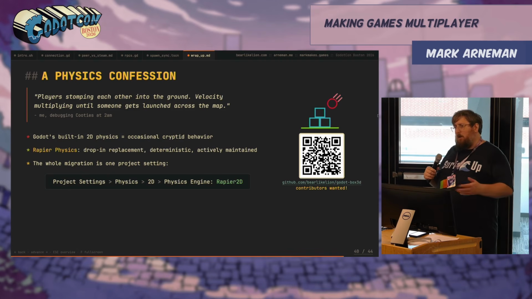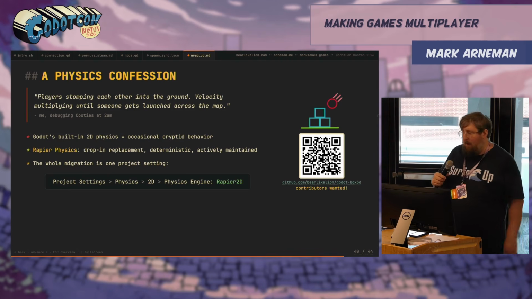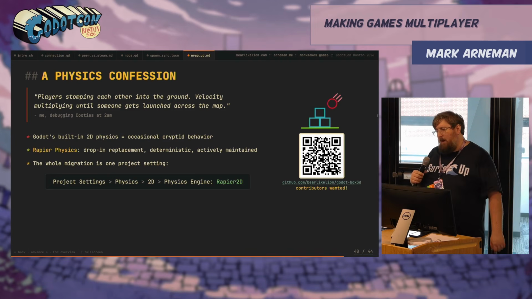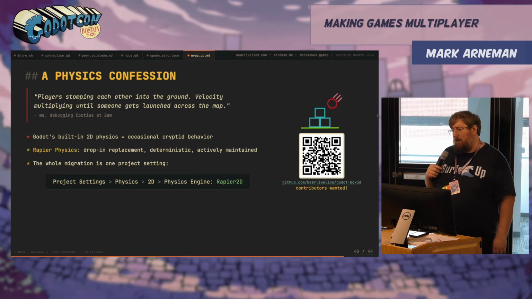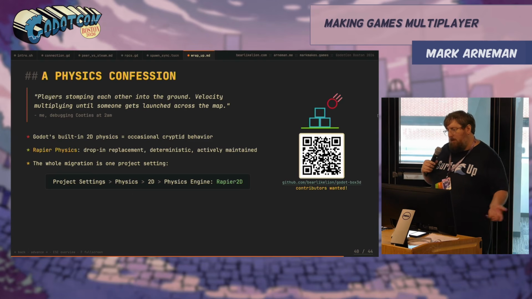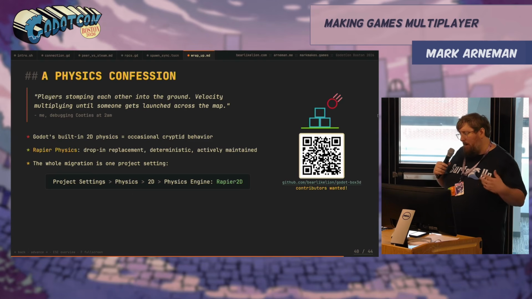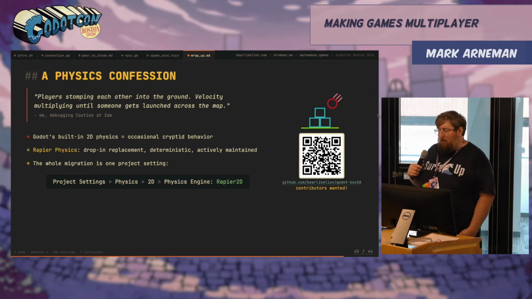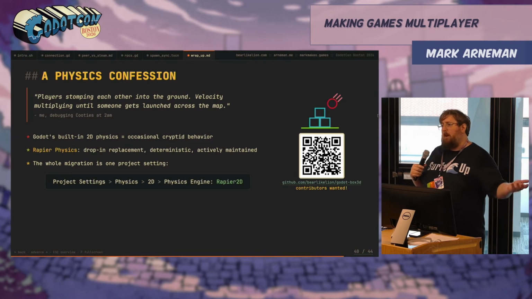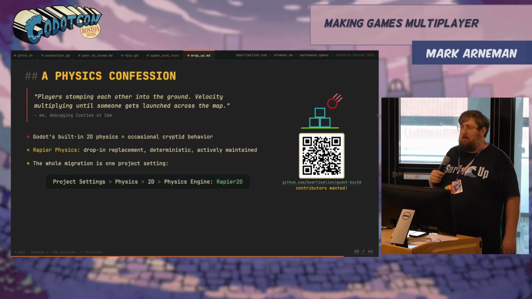And there is no Jolt for 2D, which is why we went with Rapier. And I'm also working on porting Box3D, the new physics engine, into Godot. Similar to Jolt, it is just a drop-in replacement. I only spent like 2 days on it for a weekend. I could really use help. If anyone's interested in physics code, please check that repo.